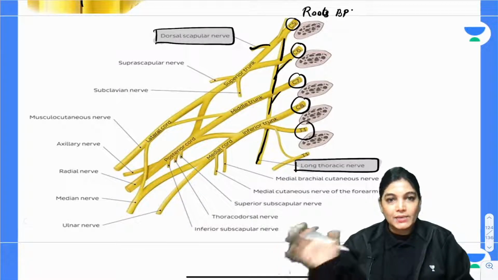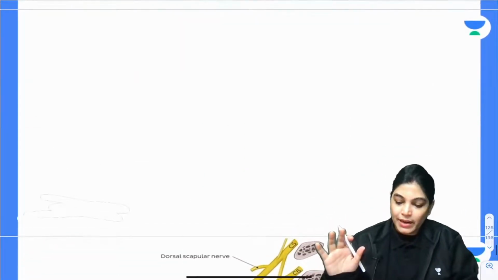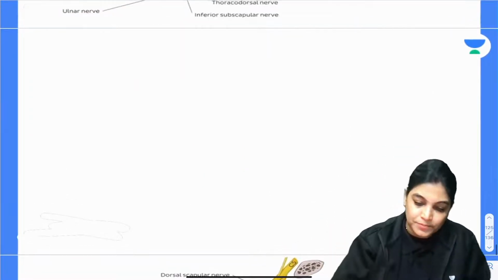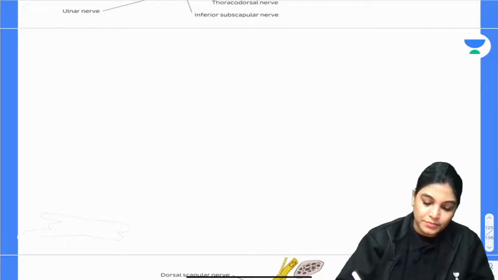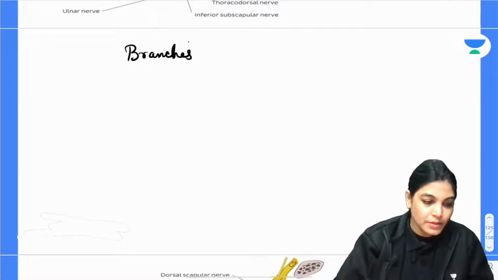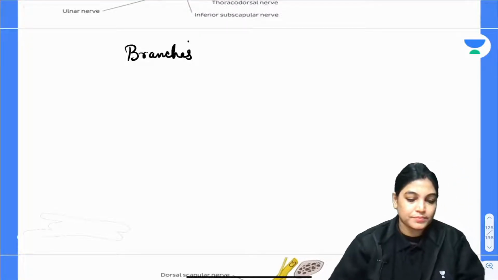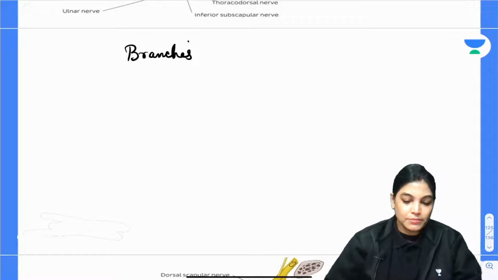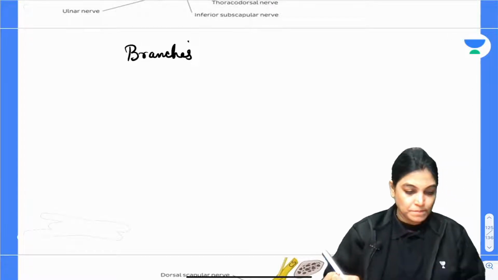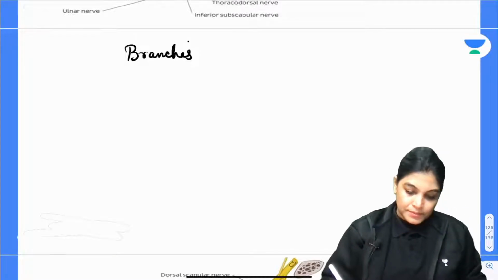So done. I will again come to this image, don't worry. So we have done with the branches of the roots. Please write down branches of the roots of brachial plexus. Any doubt you let me know.